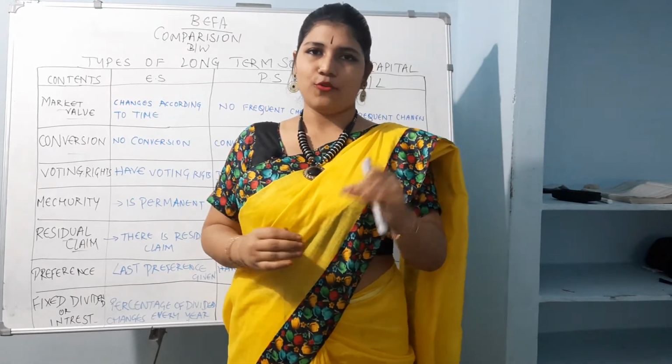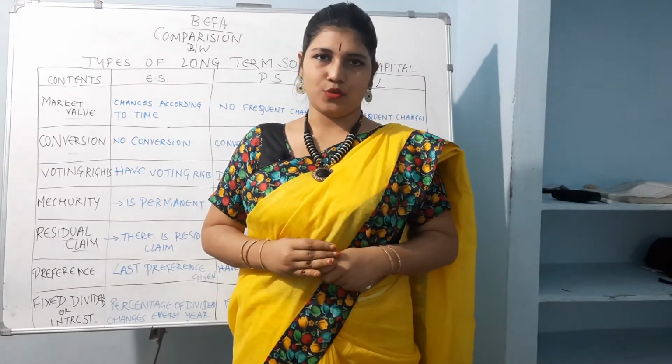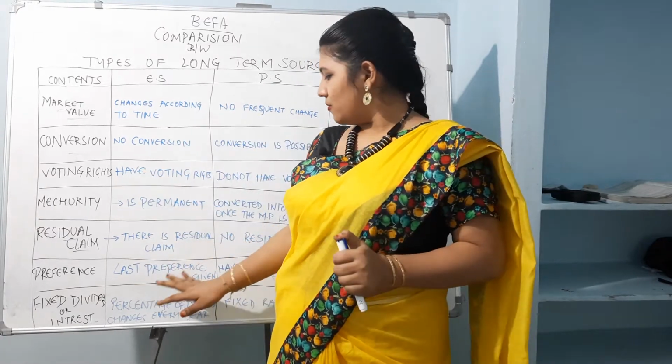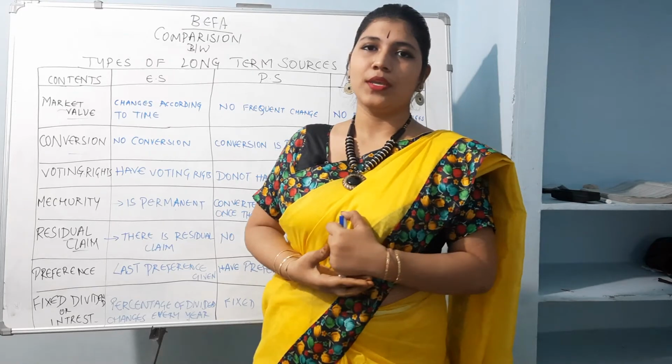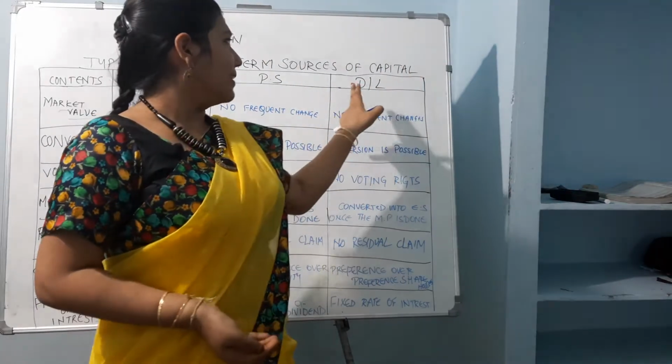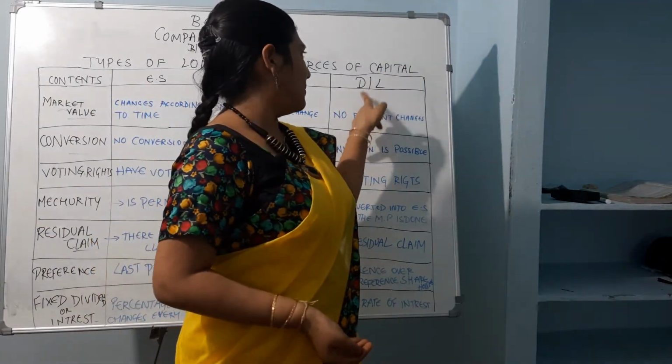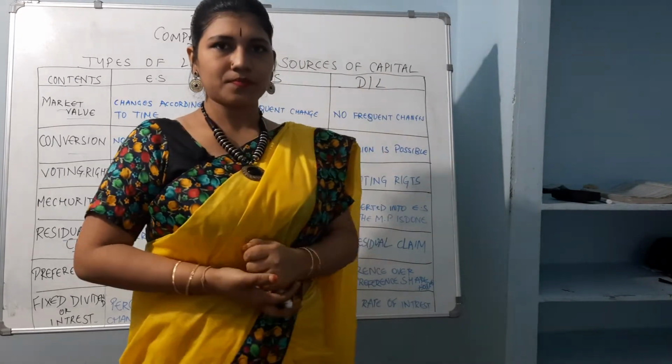But first, I won't come like that; preference will not be given to me. So preference will be given, it won't be given to me. Then to whom? To preference shares and debentures and loans.